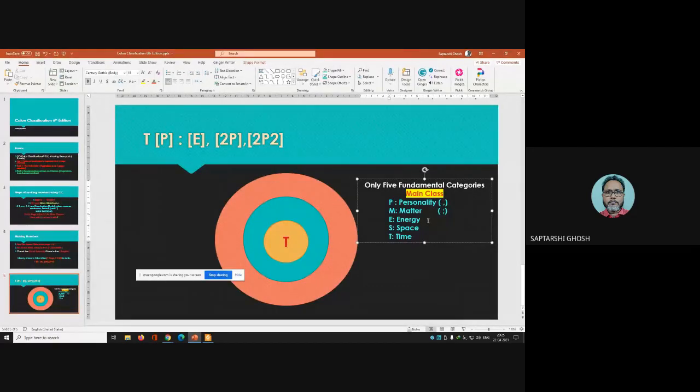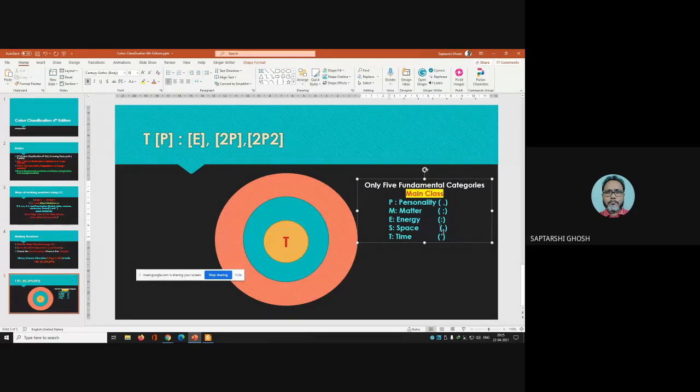Energy always takes the sign colon. Space takes the sign dot. And time takes the sign single inverted comma. And you must know that these signs are to be added before the facet.